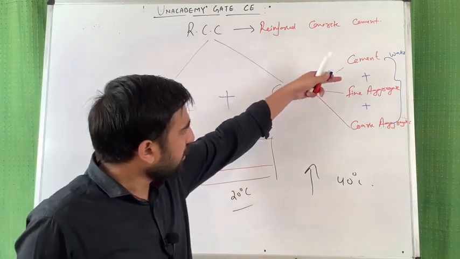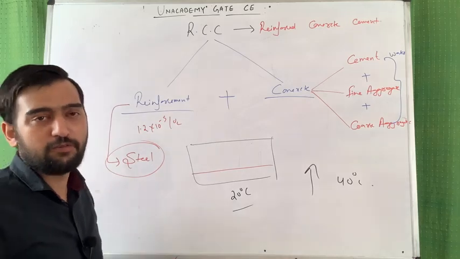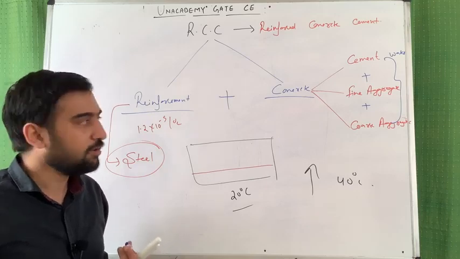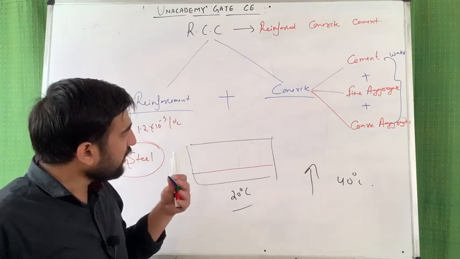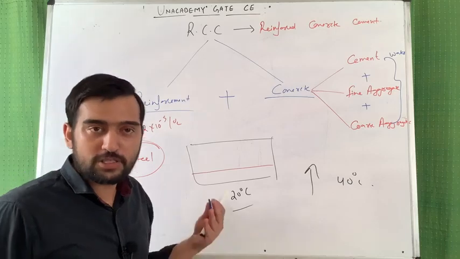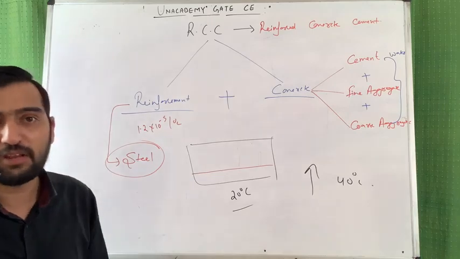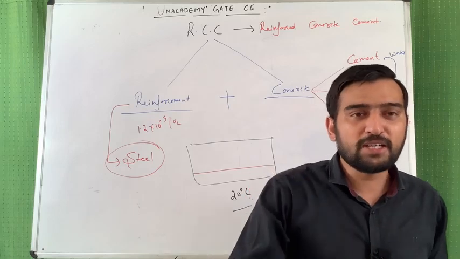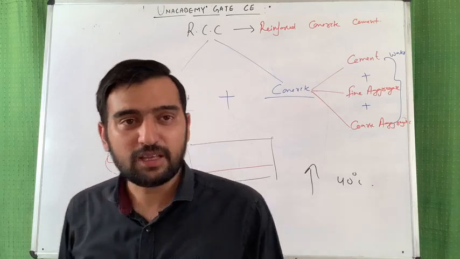Friends, cement, fine aggregate, coarse aggregate and their composition with water is a different topic, different phenomena, which we are going to cover in our building material construction chapter in the subject. Okay, so that we will deal separately. But what we have to understand here are the various design properties of steel and concrete which we are going to use in our analysis as well as design segment. So we will deal with only those properties of steel and concrete which are going to be used in our design sections.